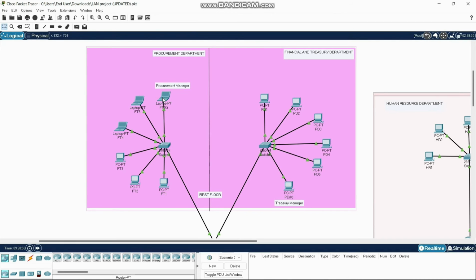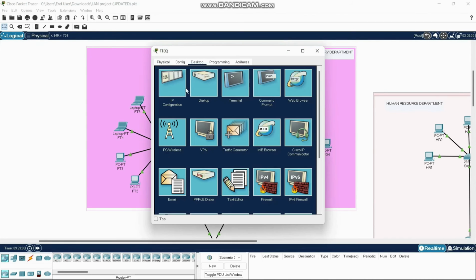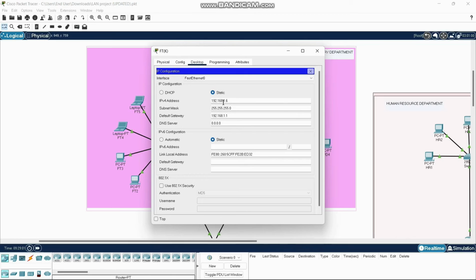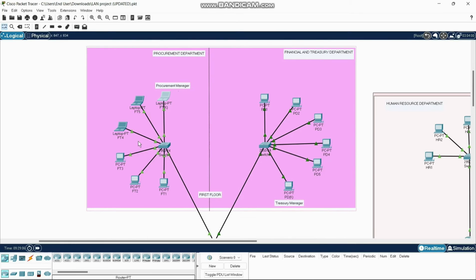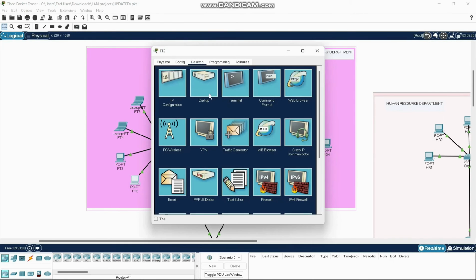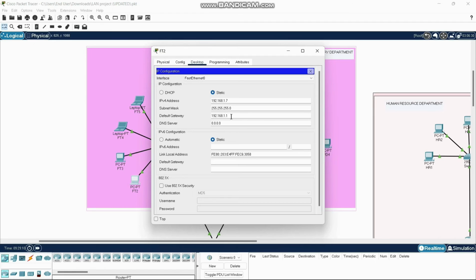Assalamualaikum and hi. Today I'll be assigning IP addresses on PCs and VLANs on the switch. First, we assign the IP address on the PC. We need to configure its IP address and also its gateway. We need to do the same for the other PCs as well, and ensure that the gateway is the same.